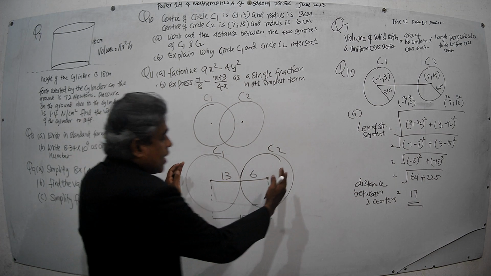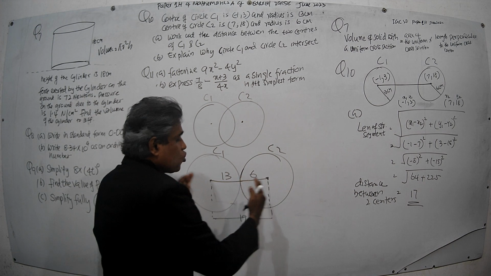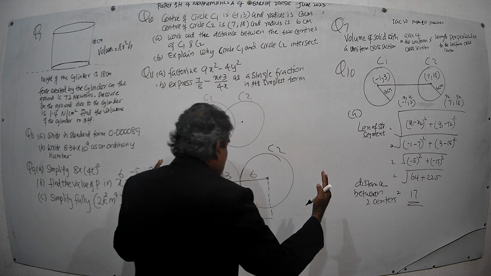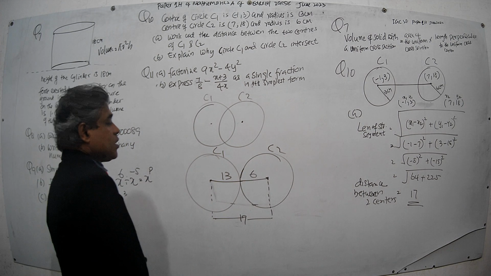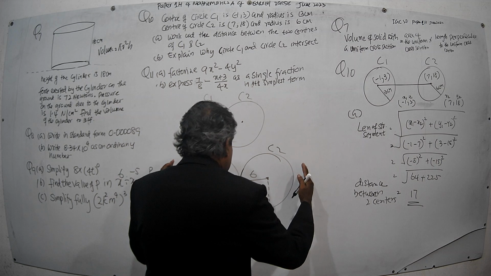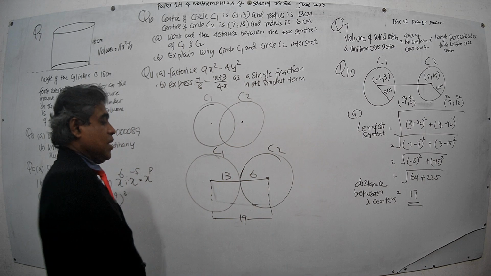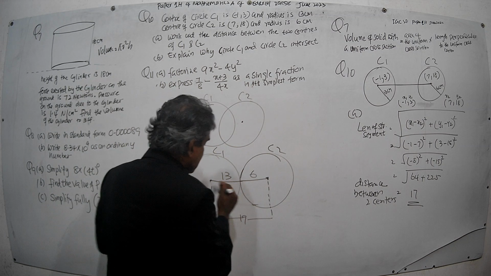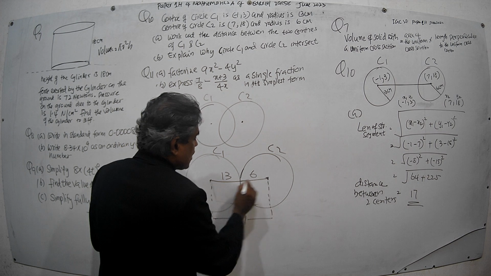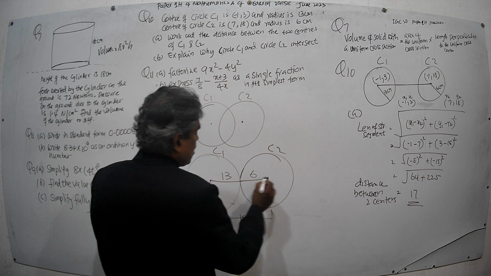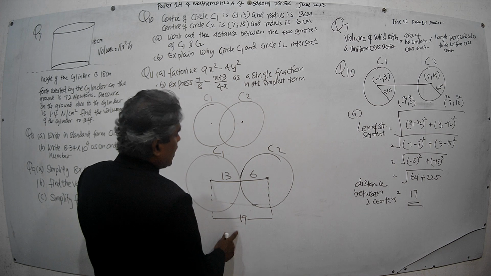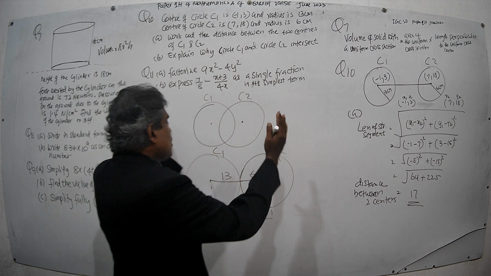But for the two circles to intersect, they must come further together, further towards each other like this. Then this distance becomes less than 19. If the distance between the two centers is less than 19, the two circles intersect.